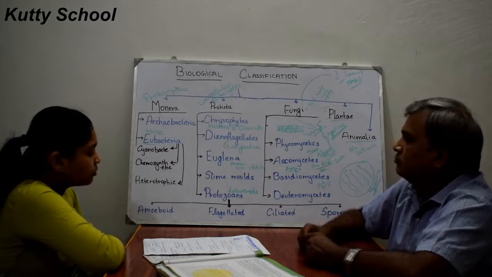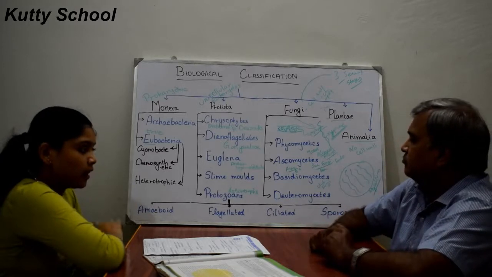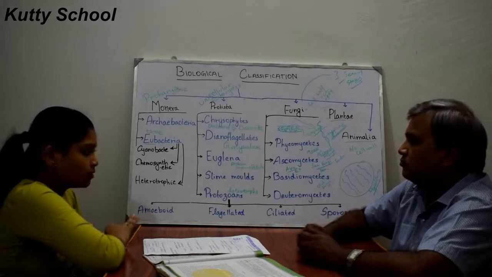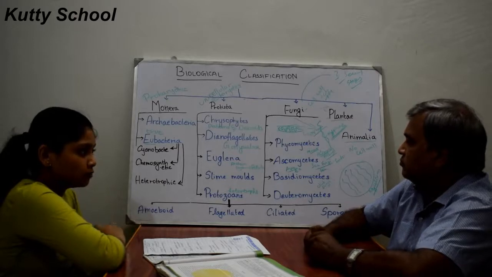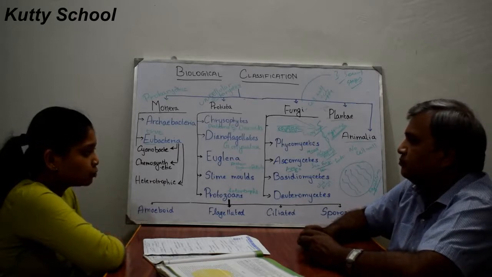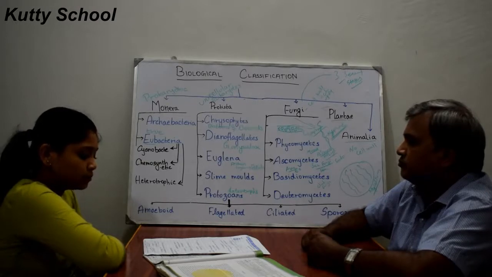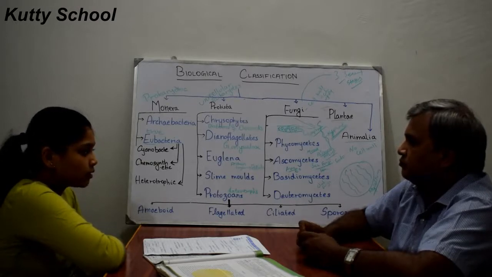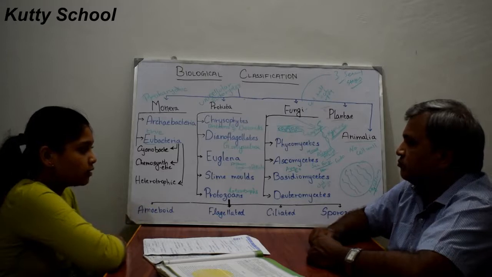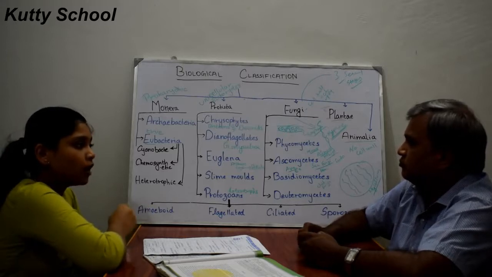Examples of ascomycetes are Aspergillus, Claviceps, and Neurospora. Neurospora is used for genetical work, biochemical work, and in the research field.